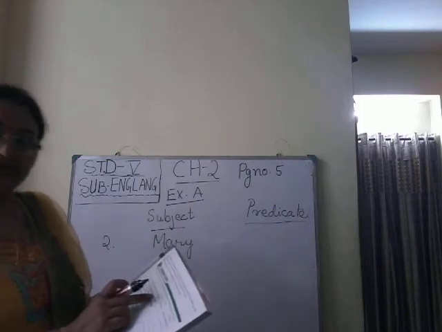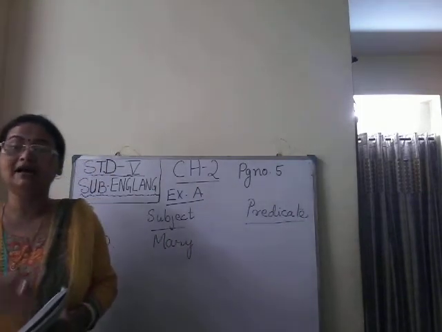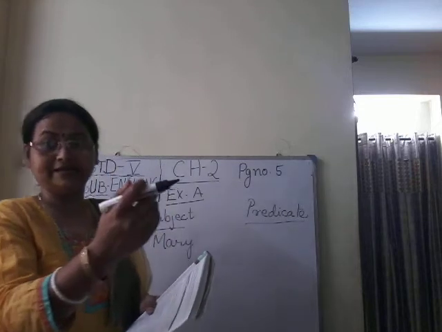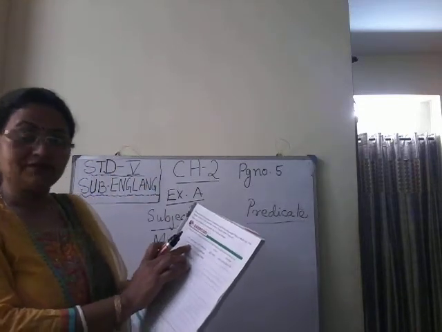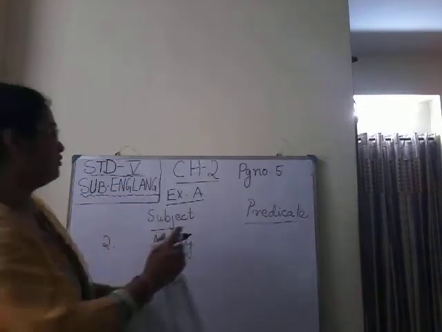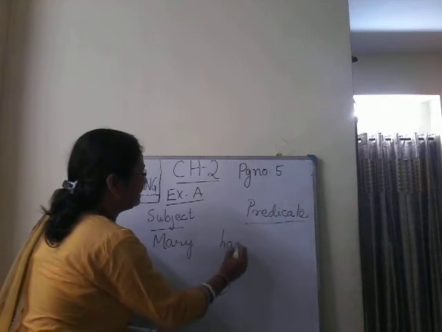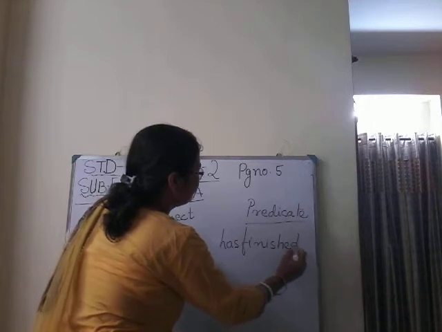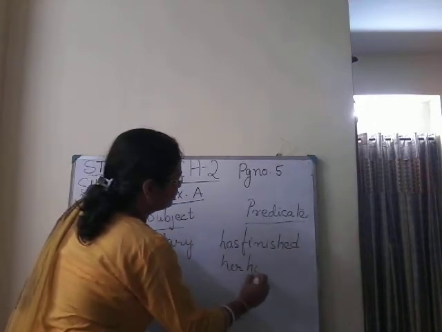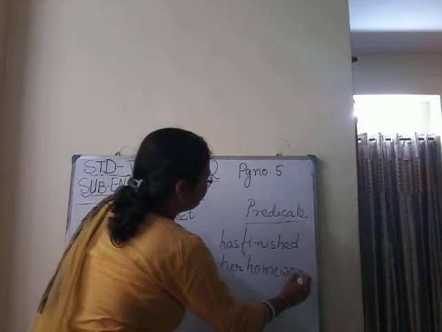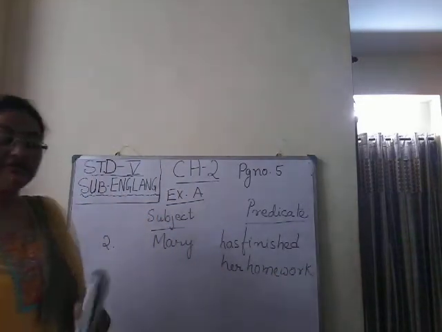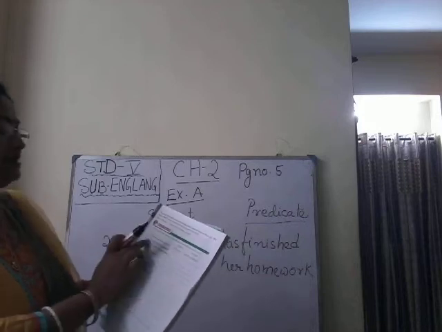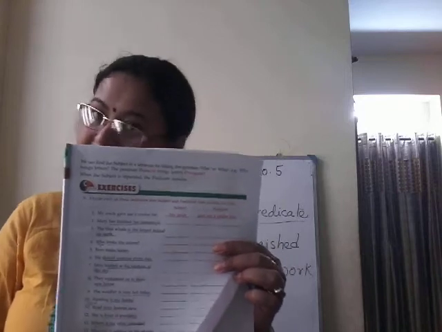Now, as I told you, a predicate begins from the verb. So, which is the verb here? Has finished. So, under predicate, you will write has finished her homework. This way you will write. Mary is subject and the rest is predicate.